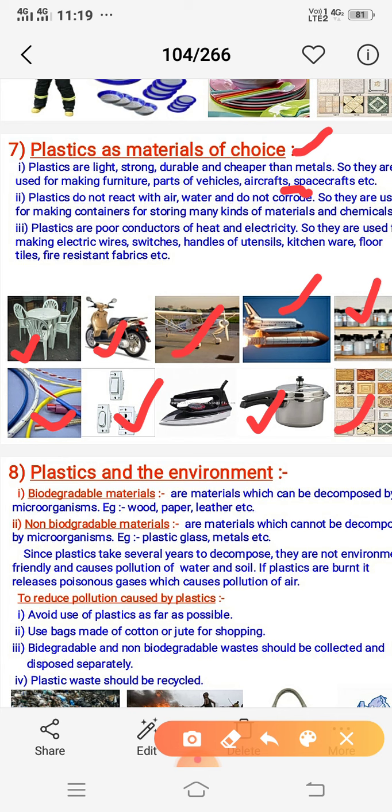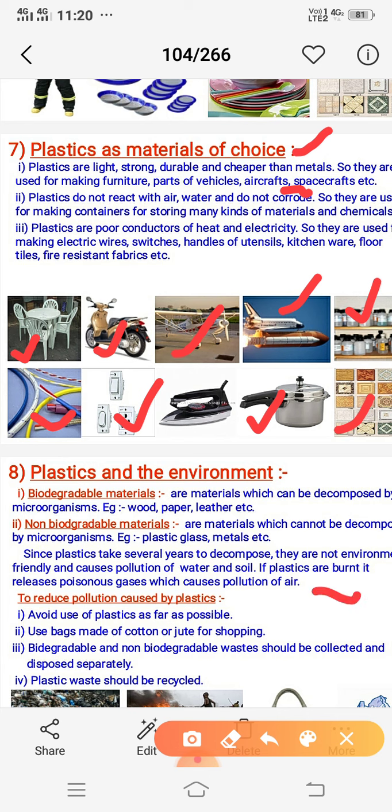Again, the most important thing, we should not use single-use disposable plastics, where if we eat or drink water or hot items, then it degrades and affects us. Biodegradable materials are materials which can decompose by microorganisms, and non-biodegradable materials which cannot be decomposed are plastic, glass and metals. They take several hundred years to decompose. They are not environment friendly and cause pollution of water and soil. If plastics are burnt, they release poisonous gases which cause pollution of air.